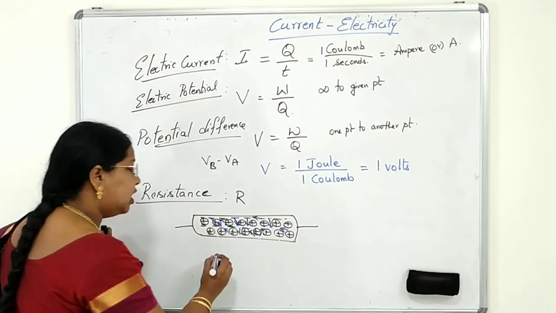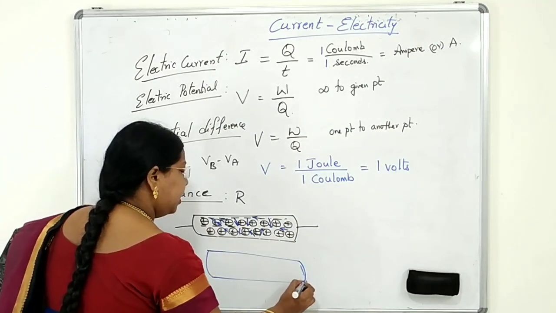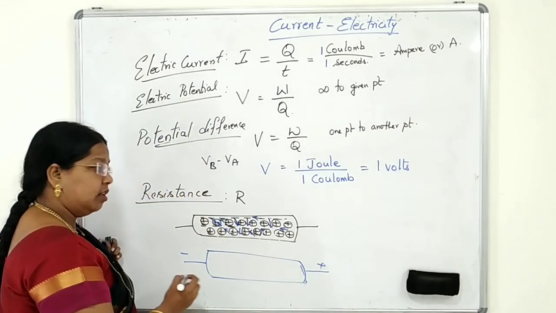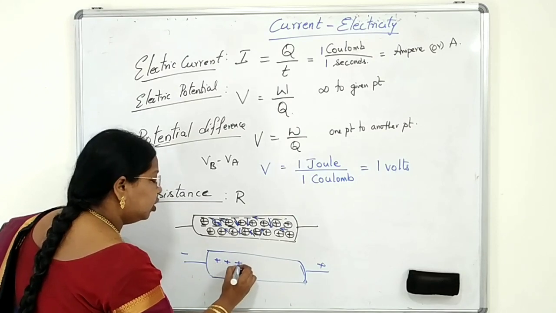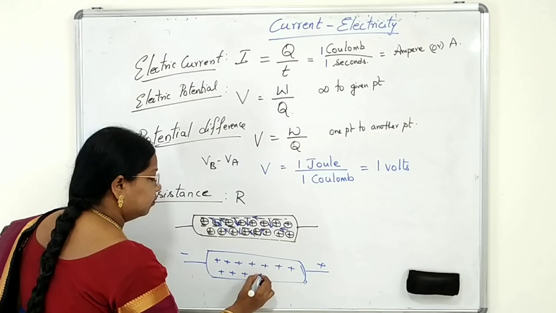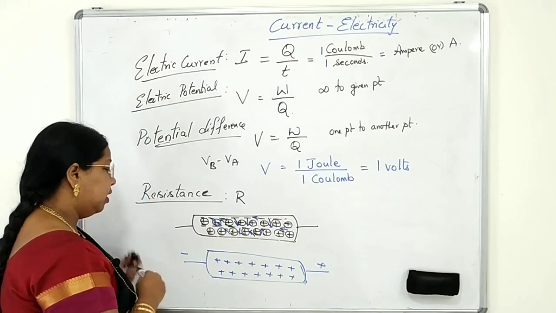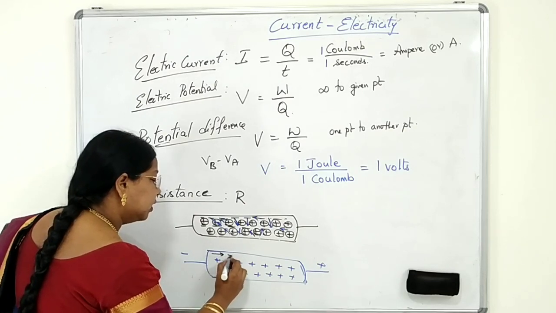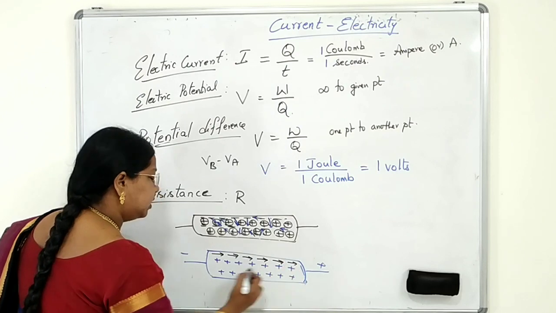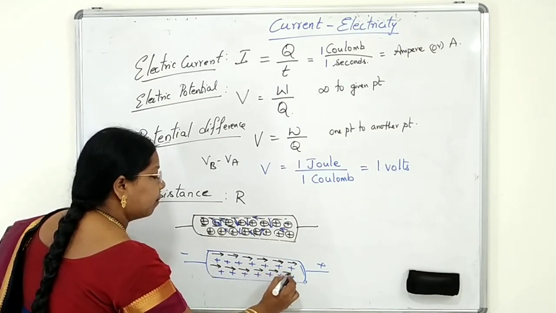But when a potential difference is applied at the ends of the conductor, these positive charges will not move, students. They are fixed, closely packed. But the electrons will orient themselves in the same direction. They start flowing towards the positive charge. Clear?